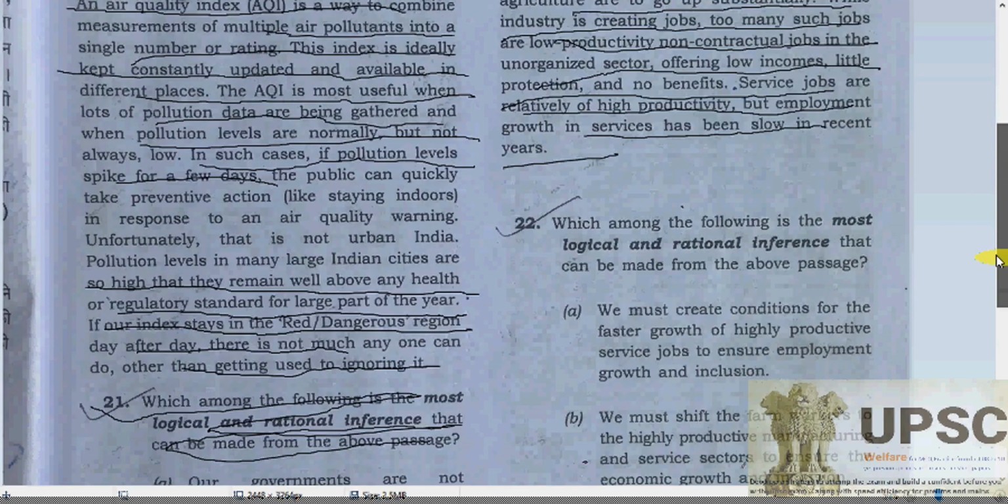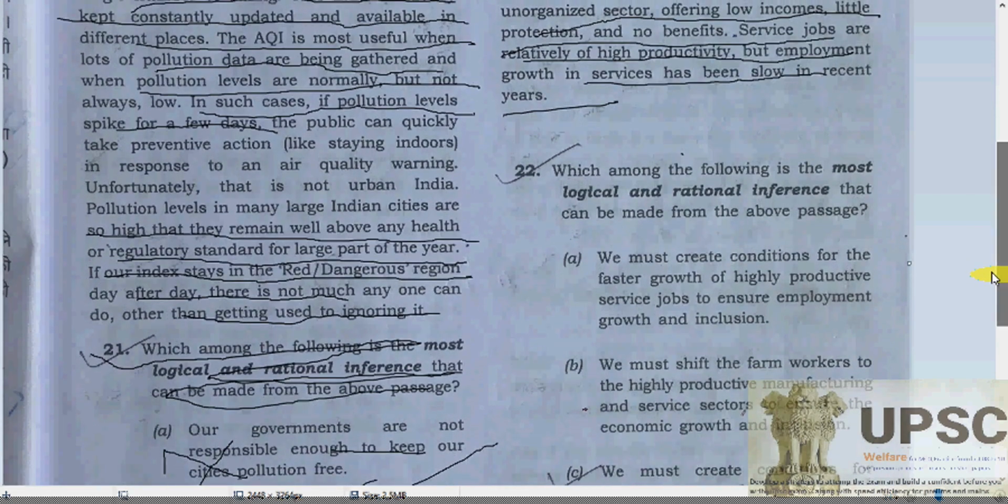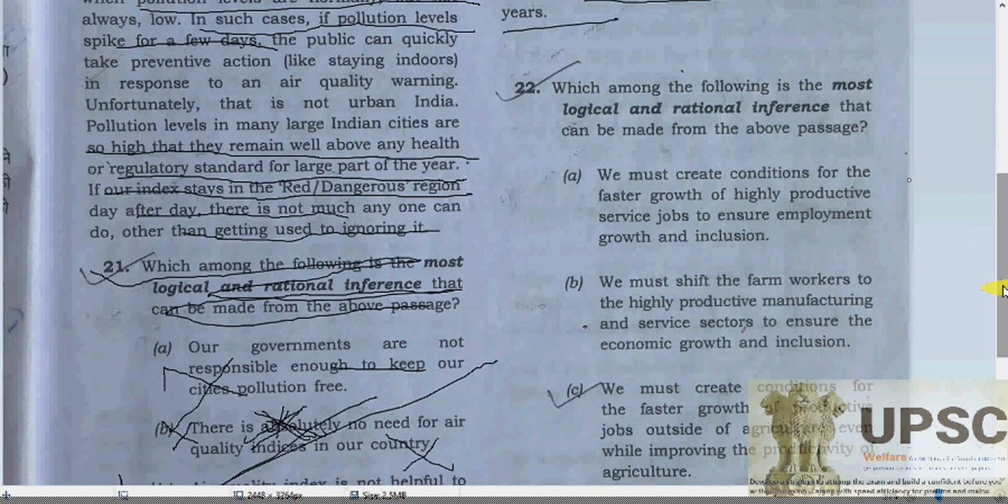So my dears, which one of the following is going to be the most logical and rational inference? That's kind of matter from some of the passage that we must create the condition for the faster growth of the highly productive service sector to ensure employment, growth and inclusion. Is it mentioned in the comprehension that B can be? Thus, we must shift from the farm worker to the highly productive manufacturing and the service sector to ensure there is economic growth and inclusion.